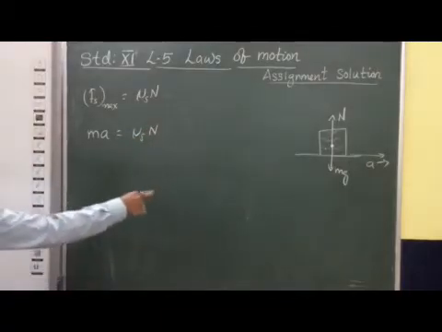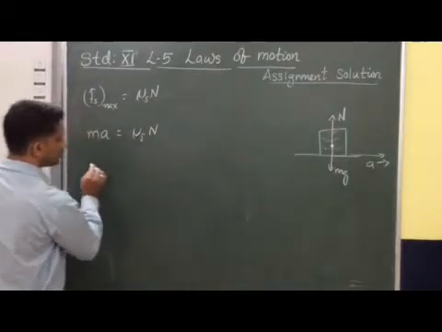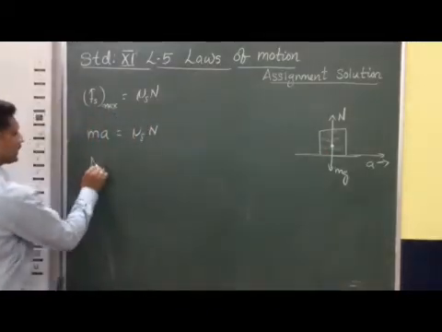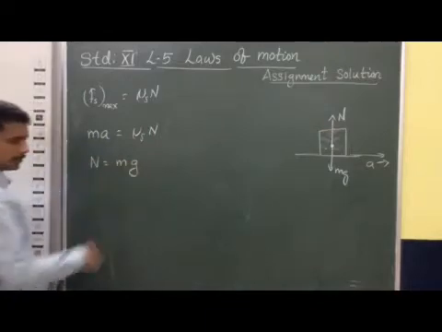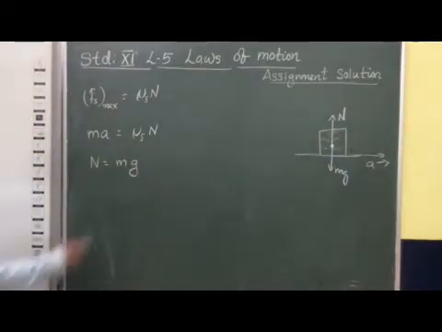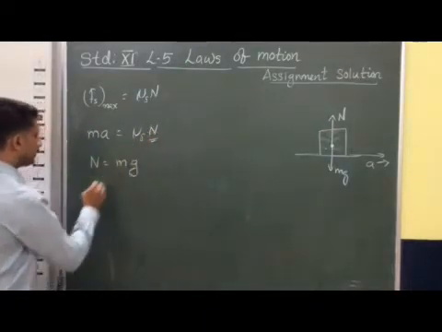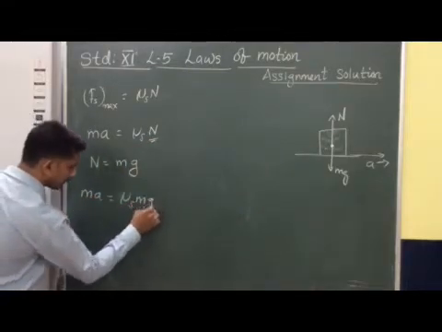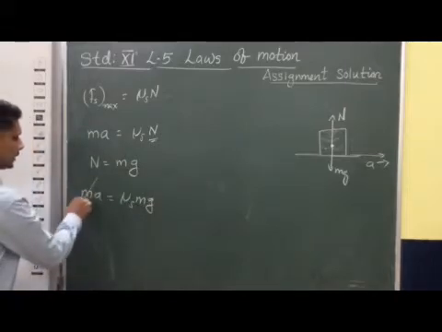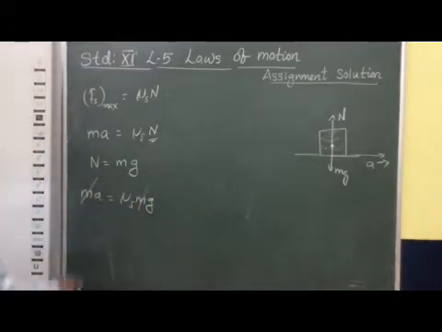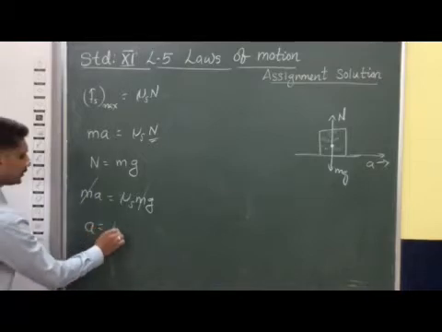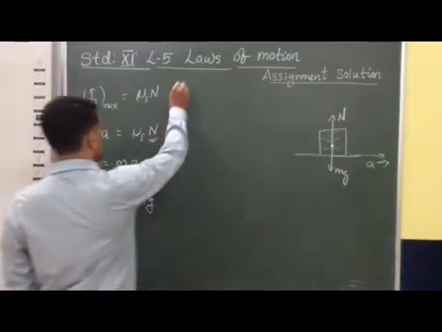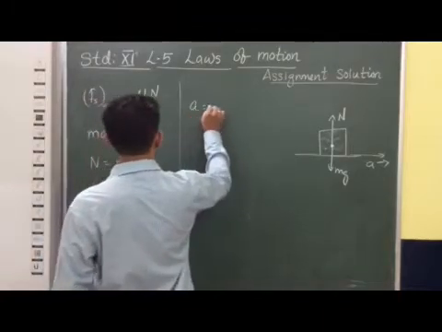And one more thing you can see, in this case the normal reaction force is balanced by mg only, so we can write N is equal to mg. We can substitute this value of N here. So ma is equal to μs into mg. We can cancel m from both sides. So a is equal to μs into g.